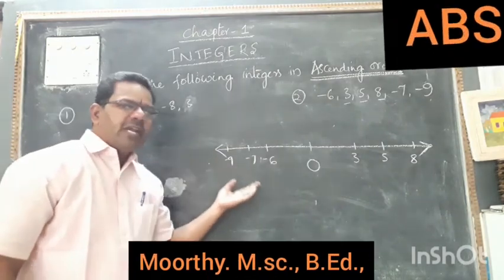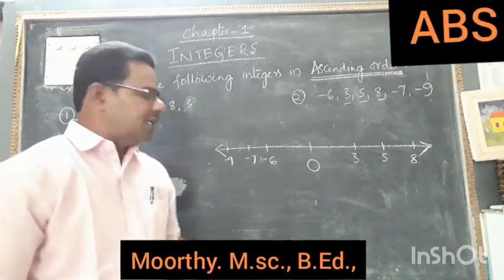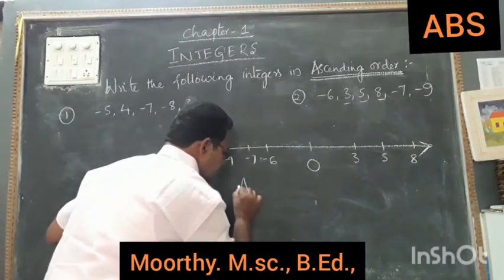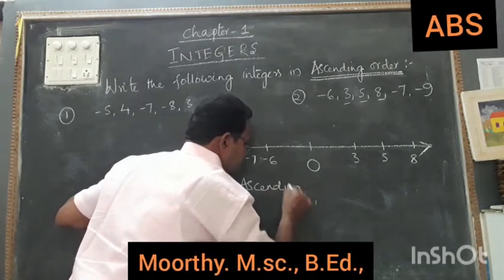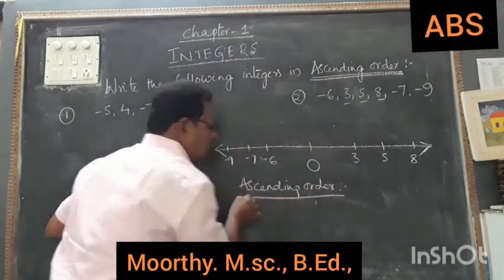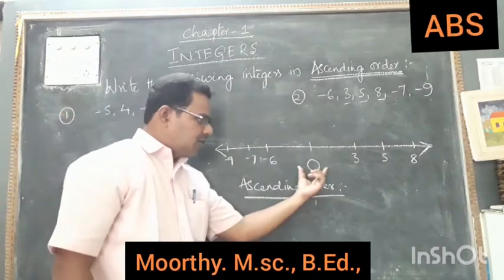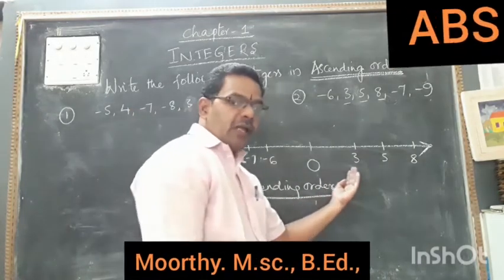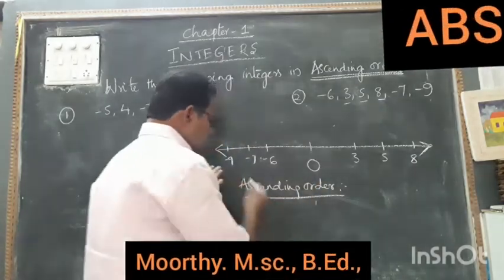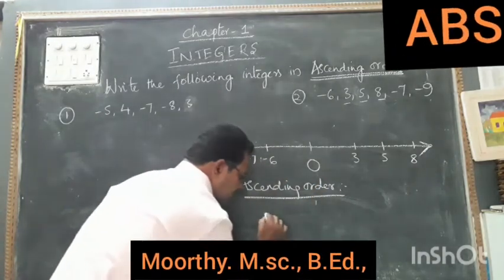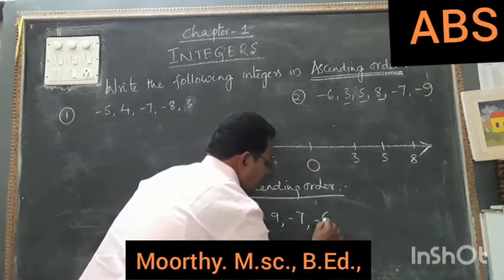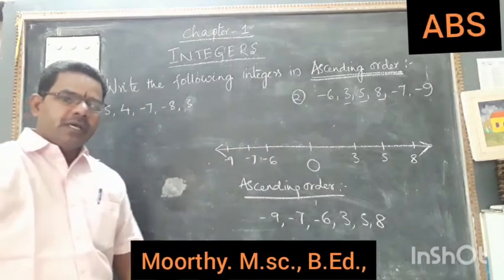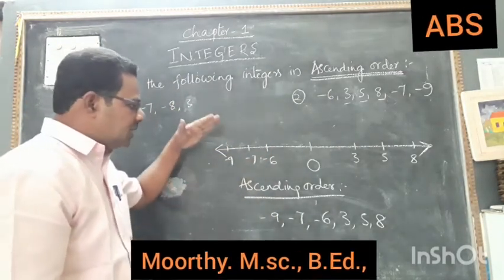So if you arrange the given numbers on the number line, it's very easy to write in the ascending order. Now easily you can write this ascending order. According to the property of these integers, 0 is the middle, all the negative numbers, their values are lesser, and all the values of the positive integers are greater. So the smallest number is minus 9, after that minus 7, minus 6, 3, 5, 8. This is the ascending order.